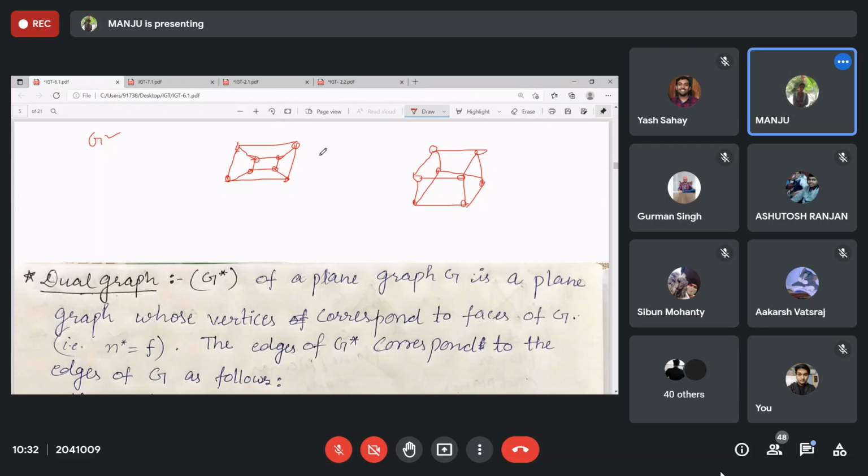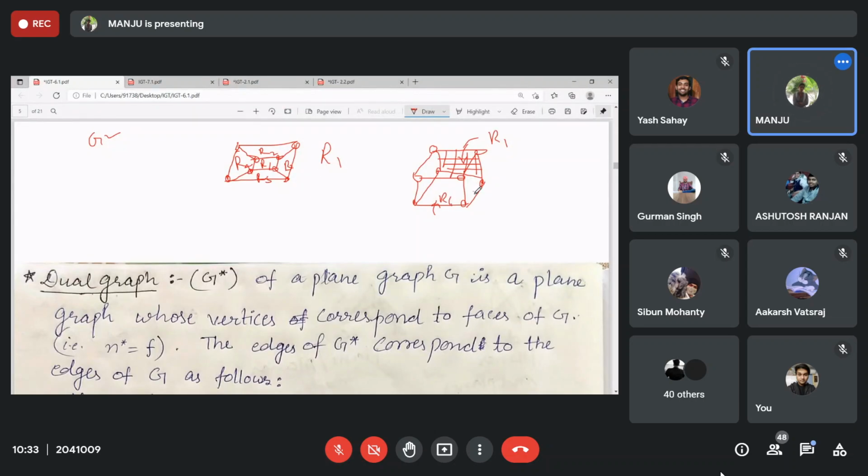So this face is R1. And this one R2, R3, R4, R5, R6, right? This R6 is the front face.